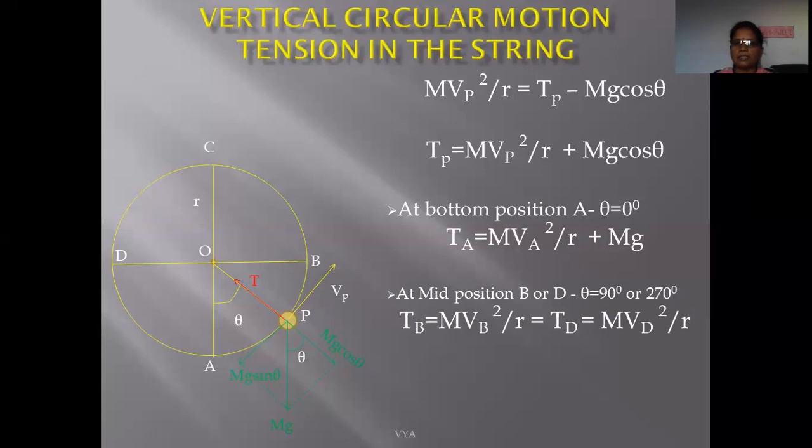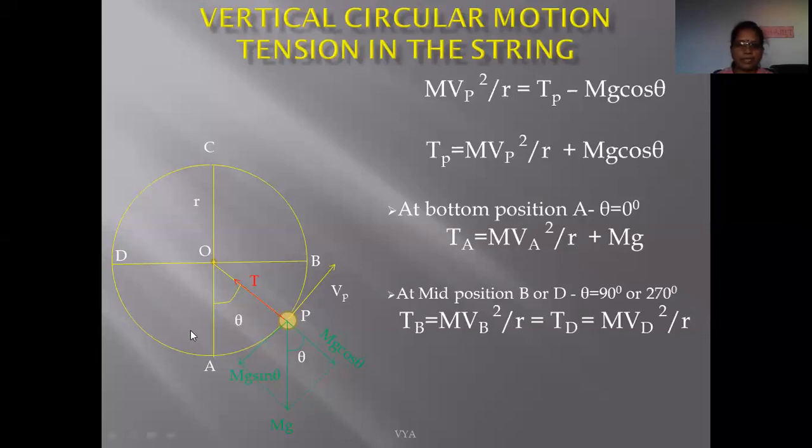While the tension is a minimum, at which point is this tension a minimum? The tension is a minimum if cos theta is a minimum. So what is the minimum value of cos theta? Not 0, but minus 1. Minus 1 is the minimum value of cos theta. We get the minus 1 value when theta is equal to 180 degree or pi radian. So cos pi or cos 180 degree is equal to minus 1.